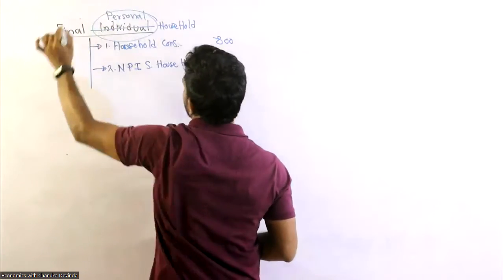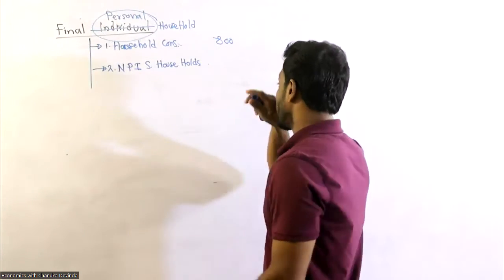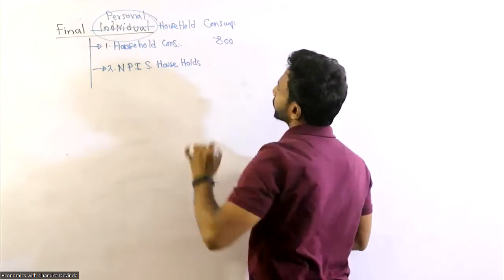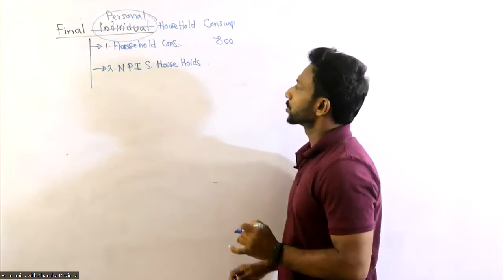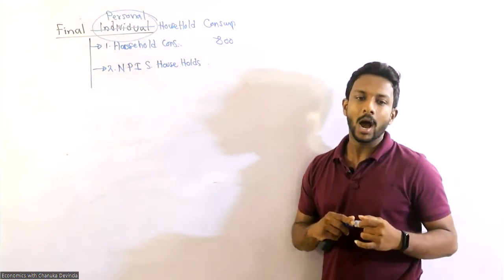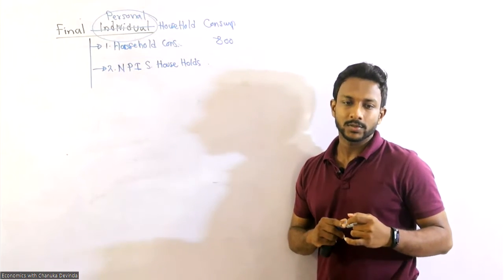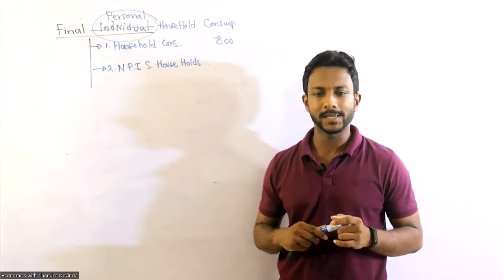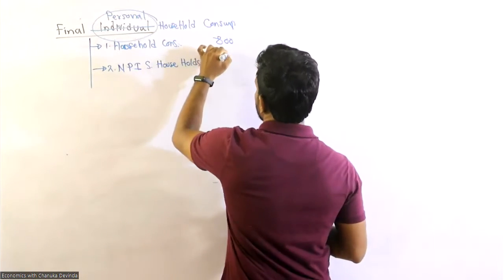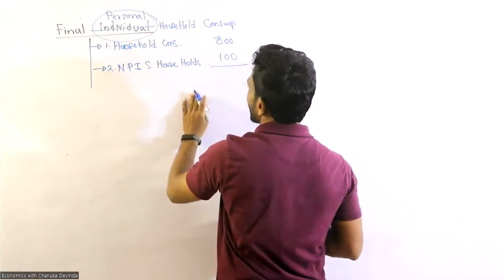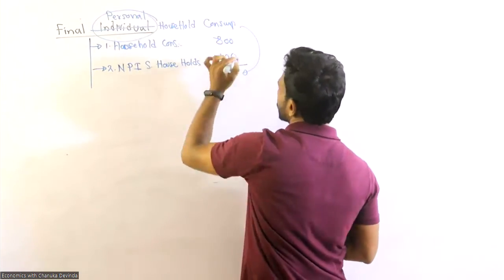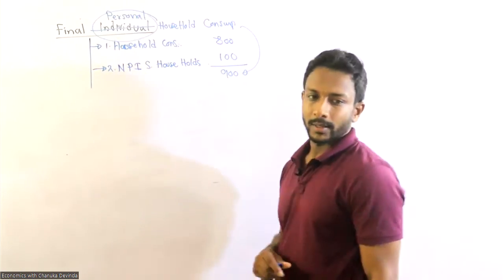Final personal or household consumption expenditure. NPISH means households, right? So here, what is the consumption expenditure of NPISH? It is 100. Now we can add those together and take 900 value for the first one, right?